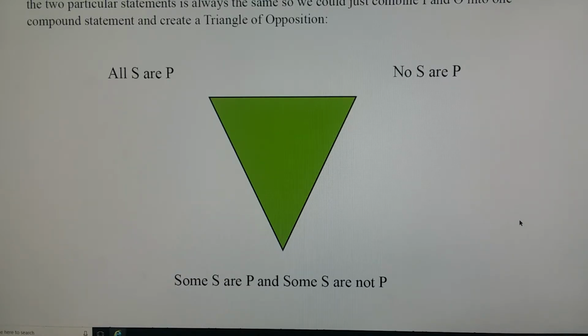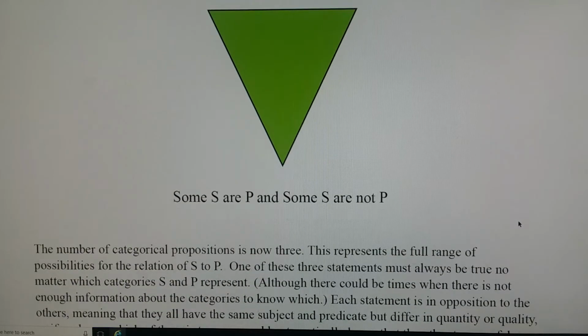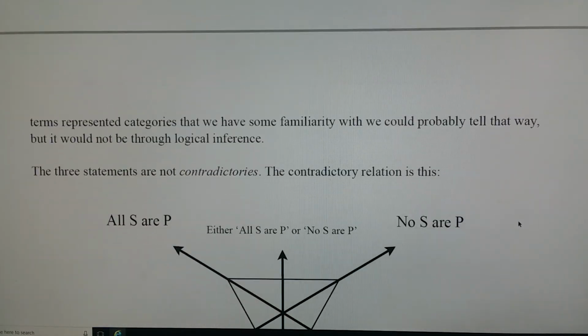So if one of the particular statements is false, it wouldn't imply either universal. You would know that one of the universals had to be true, but you wouldn't know which one. And that actually leads to the next relationship.